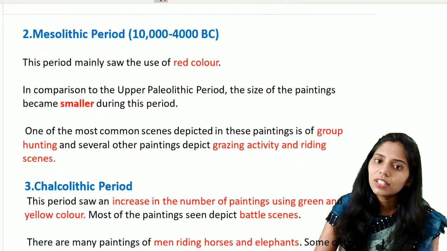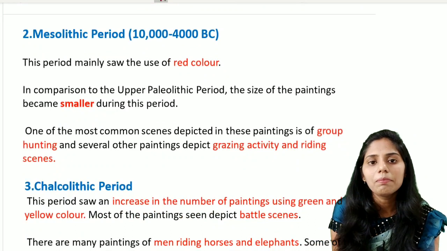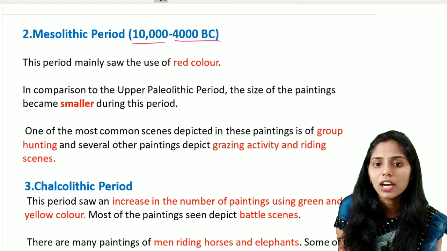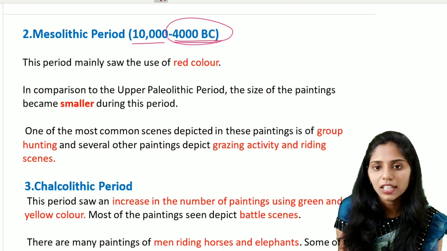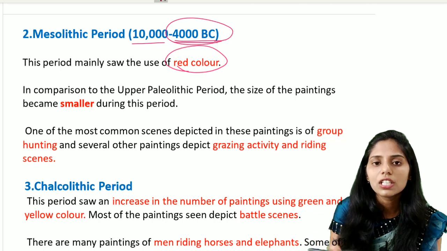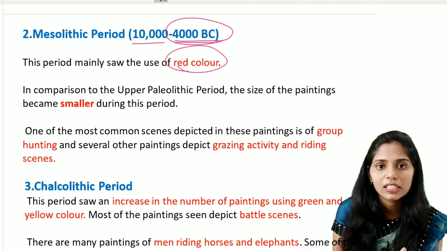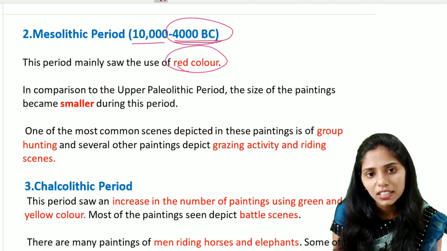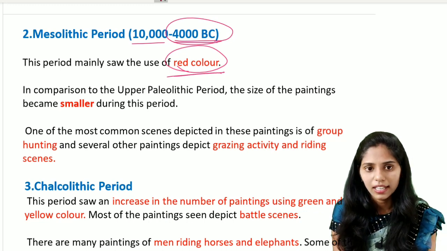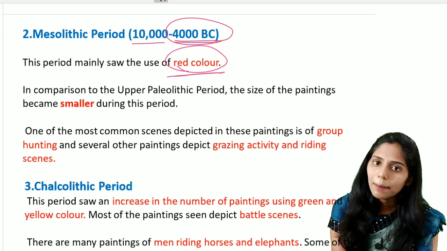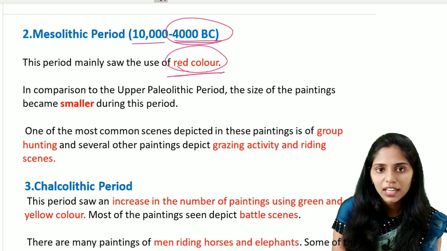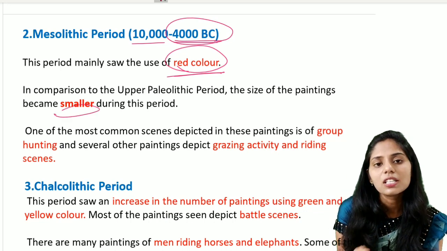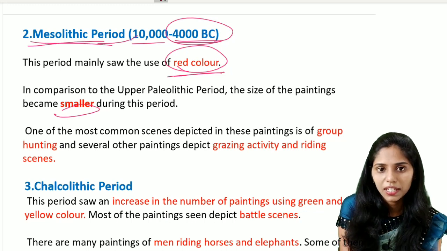And let us see the next one, that is the Mesolithic period. The time frame is from 10,000 to 4,000 BC. And the important color used in this period is red. In the Upper Paleolithic they used white color, green color, etc., but in this period they used mainly red color. In comparison to the Upper Paleolithic period, the size of the paintings is very small, so we can see miniature paintings in this Mesolithic period.